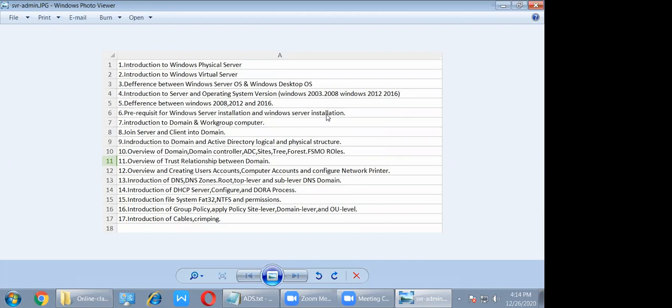Is it the right time for the configuration, or should we go ahead after some classes? No, after some classes I will show the practical in the virtual. It doesn't matter, at that time I will explain. When I teach and show you the lab, you can understand automatically. Your doubt will be clear at that time. Got the point? Okay, right.